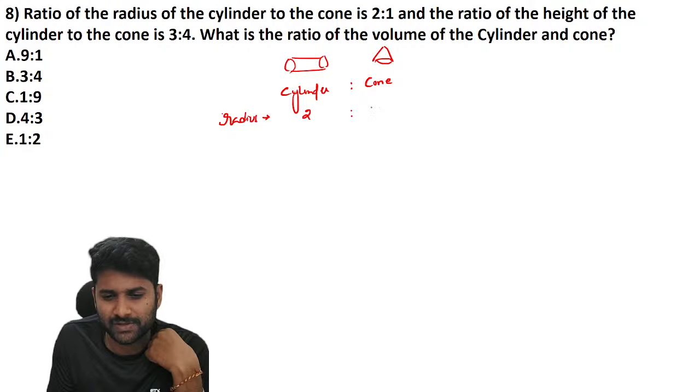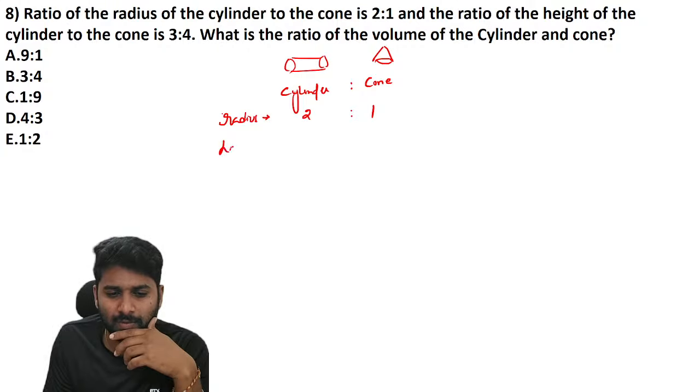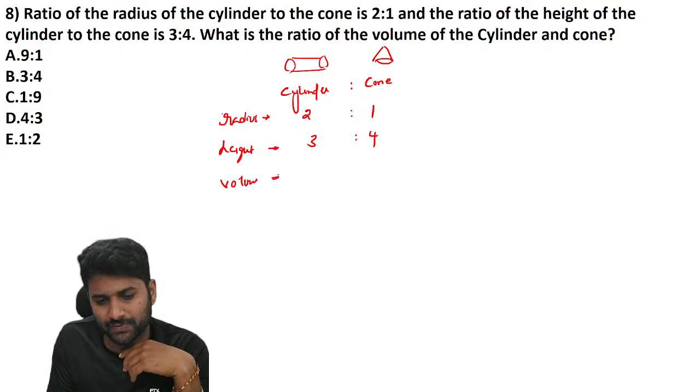The radius ratio is 2 is to 1, and they are talking about height with respect to height, the ratio is 3 is to 4. Now we should identify what the volume ratio is. So what is the volume ratio?